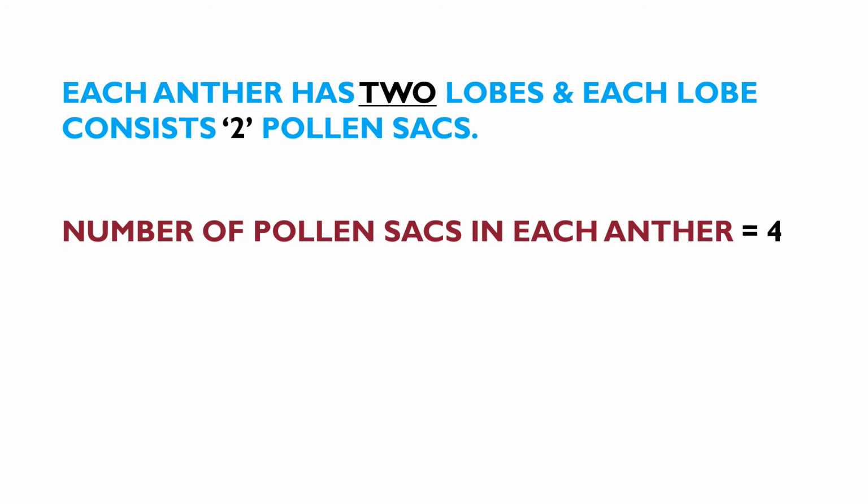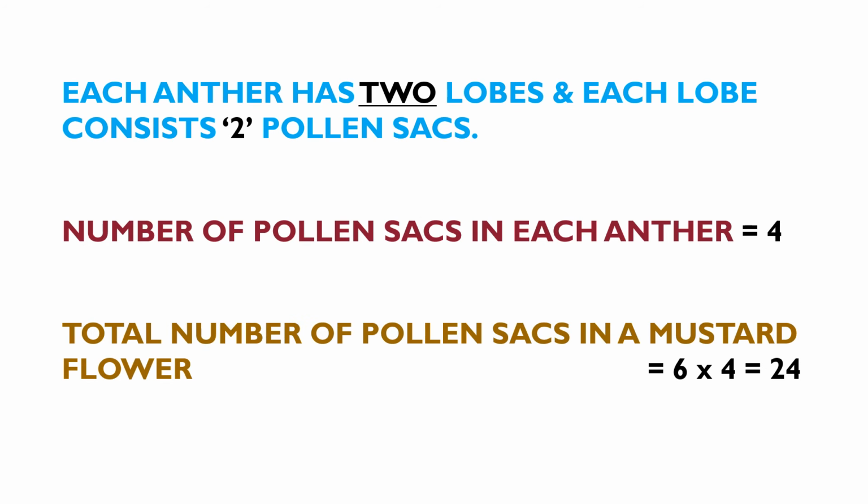Number of pollen sacs in each anther: each lobe consists of 2 pollen sacs and each anther consists of 2 lobes. 2 into 2, total 4 pollen sacs are present in an anther. Total number of pollen sacs in a mustard flower: mustard flower has 6 anthers. 6 into 4 pollen sacs. Total 24 pollen sacs are present in a mustard flower.